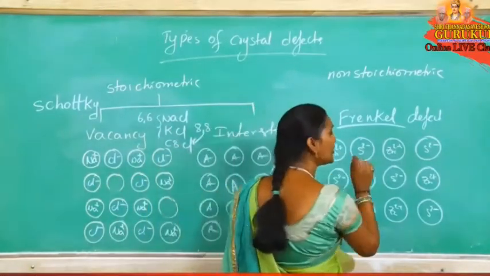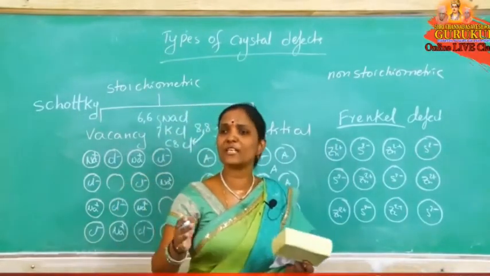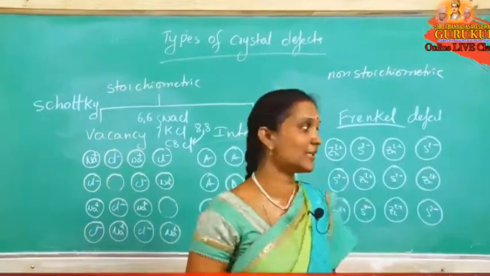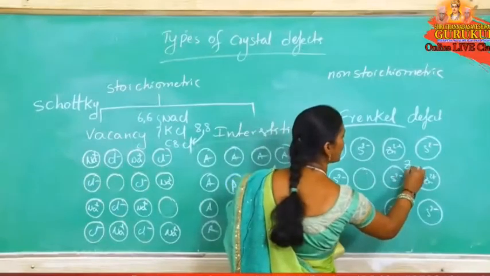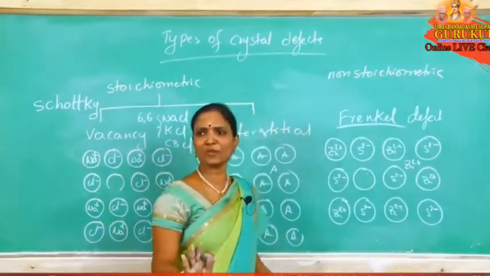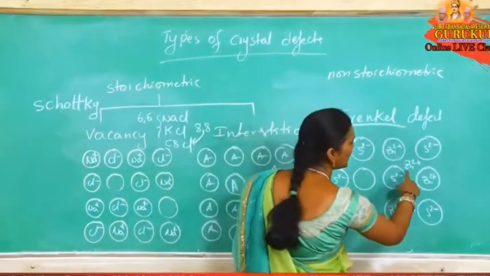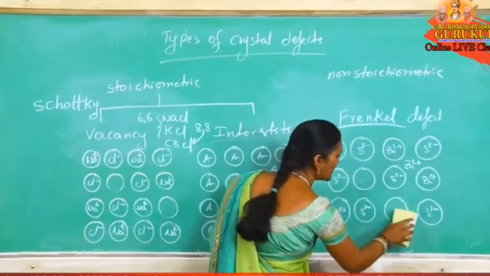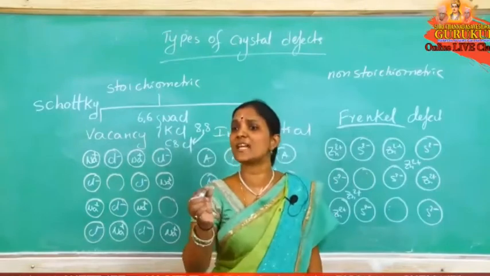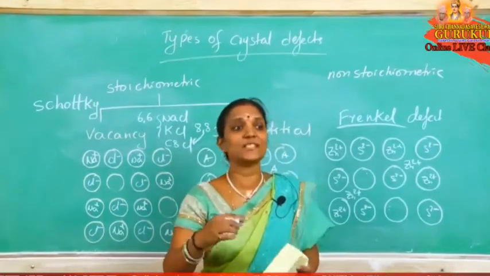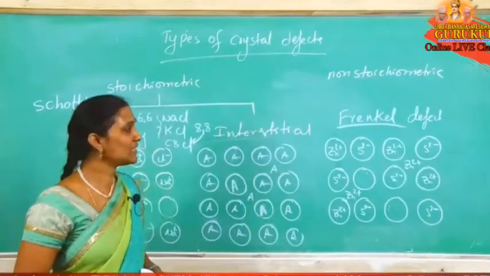So in this case, the cation is smaller than the anion, because of the very small size of the cation or the large difference between the sizes of cation and anion. The cation leaves the original lattice site and occupies the interstitial voids. If it is not occupied, there is no defect; if it is occupied like that, then that is a defect. Why do they occupy interstitial voids? Because the size is small, that chance is there during the arrangement.